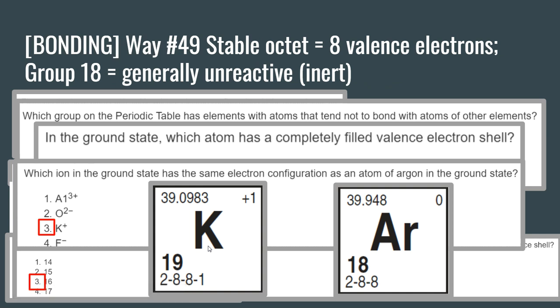So when it comes to way 49, note that group 18 is generally unreactive or inert. Why? Because it already has a filled outer shell, a stable electron configuration. All the atoms are trying to get there, so they'll react with other atoms and bond with them such that they gain that stable electron configuration of 8 valence electrons.